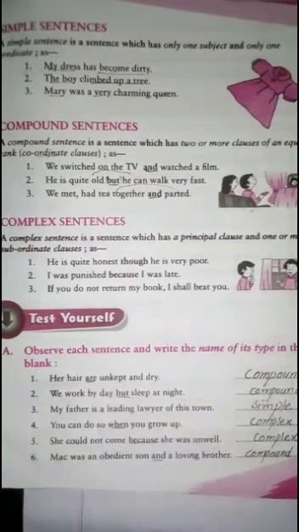Same as the second sentence. Now see the third one: My father is a leading lawyer of this town. Now there is not any conjunction, this is a single sentence, that's why this is a simple sentence.